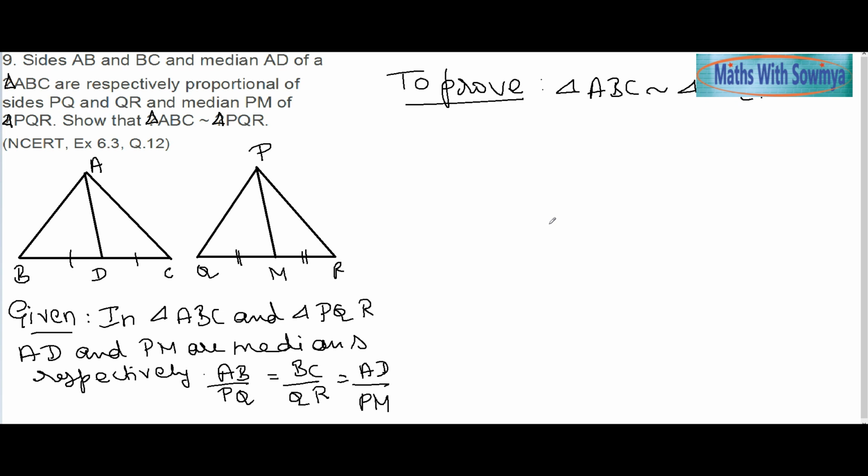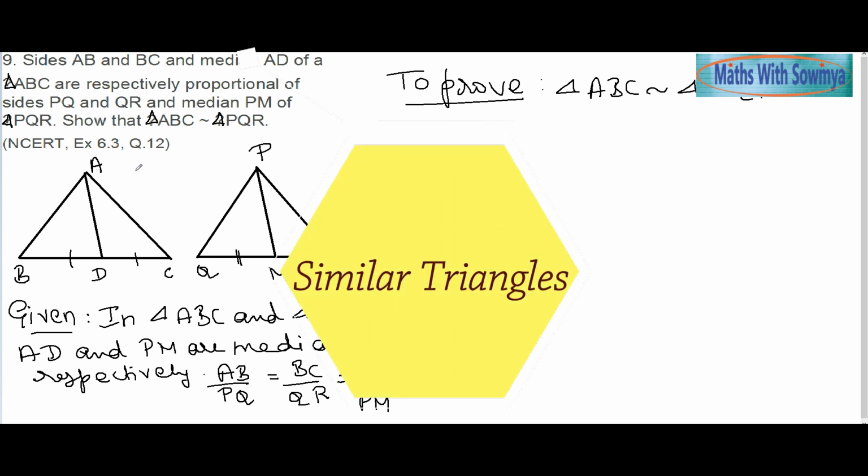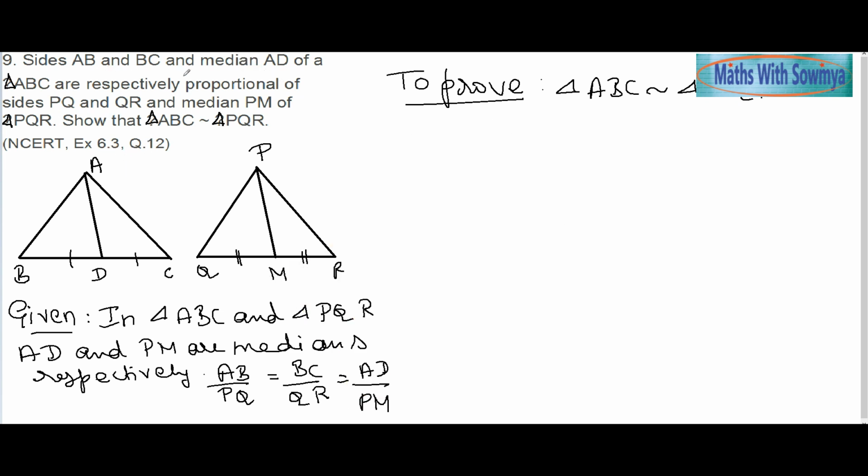This is another question from NCERT exercise 6.3, question number 12. Sides AB and BC, so this is AB and BC, and the median AD of one triangle are respectively proportional to the sides PQ, QR and the median PM. So AD and PM are the medians here of the particular triangles. I have already written the given. So in triangle ABC and triangle PQR, AD and PM are the medians respectively, and what is given to prove? We need to prove this.